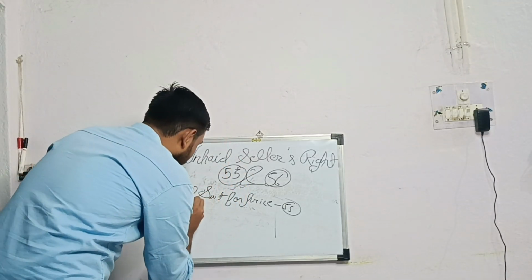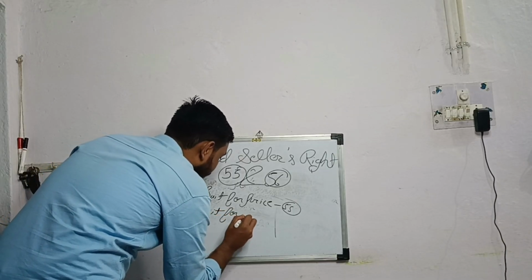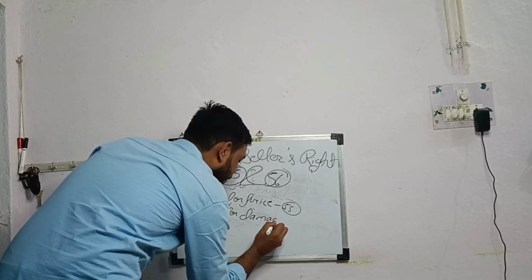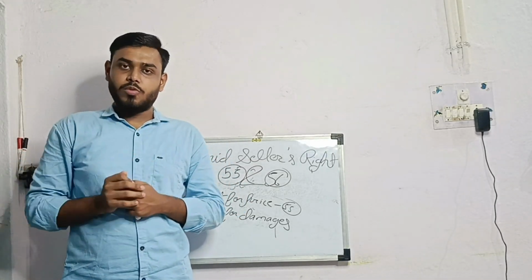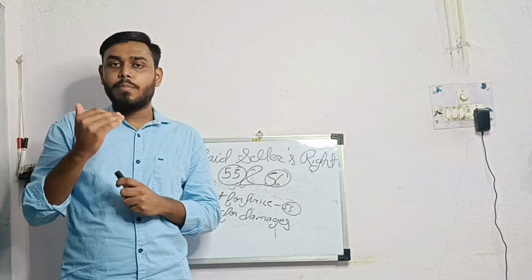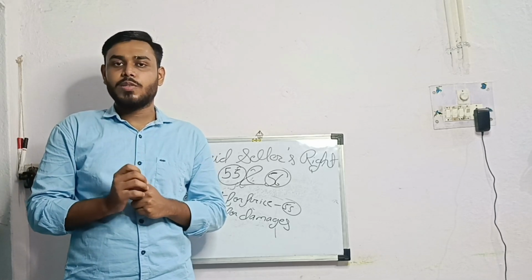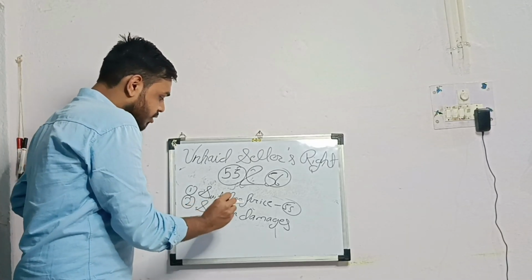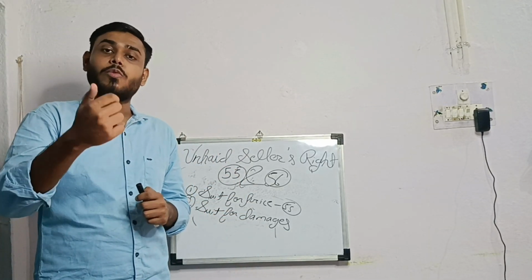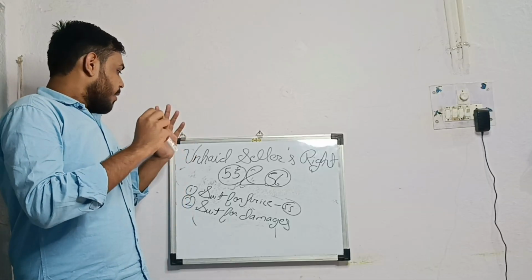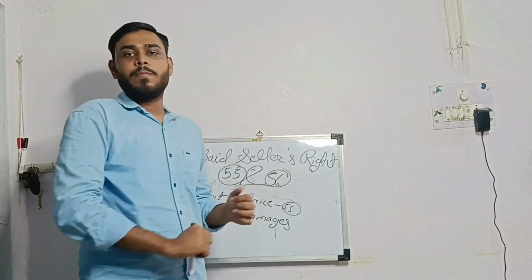Number two is suit for damages. Let's say the seller has delivered the goods to the buyer, but the buyer is not accepting the delivery from the seller. Then in this particular situation, the seller can sue the buyer for damages for non-acceptance of delivery.